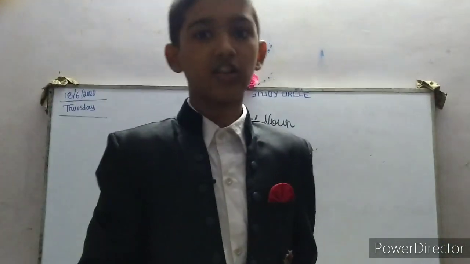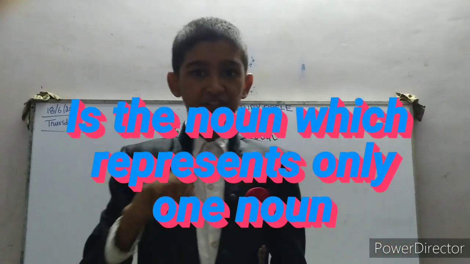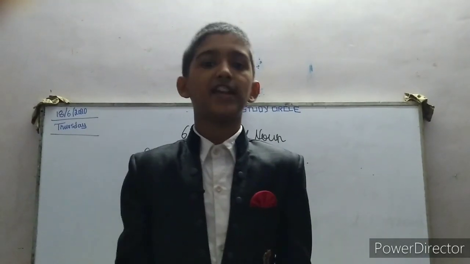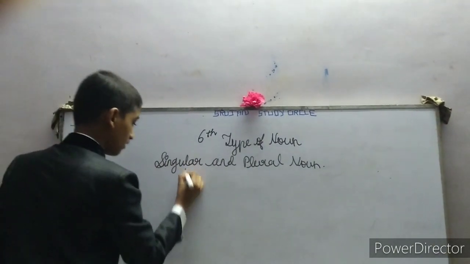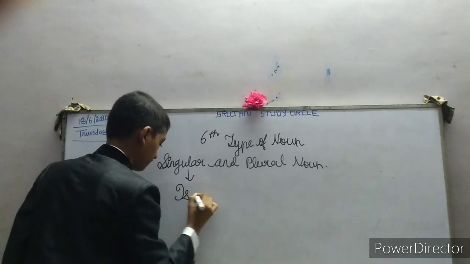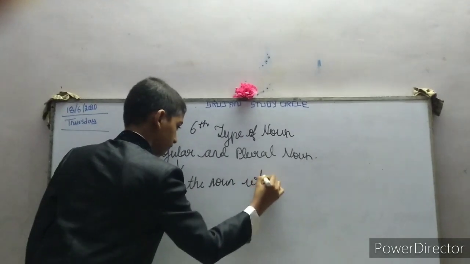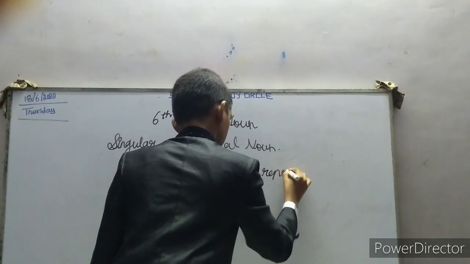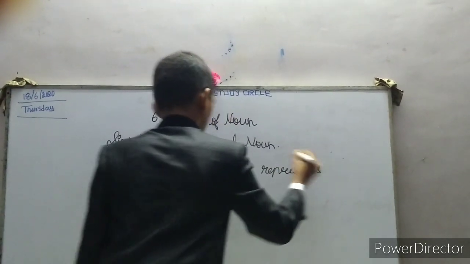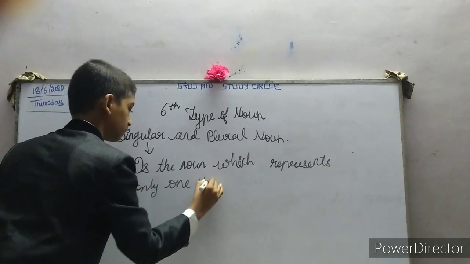What is singular and plural noun? Singular noun is the noun which represents only one noun, one name of the person, place, animal or thing. What is singular noun? It is the noun which represents only one noun.